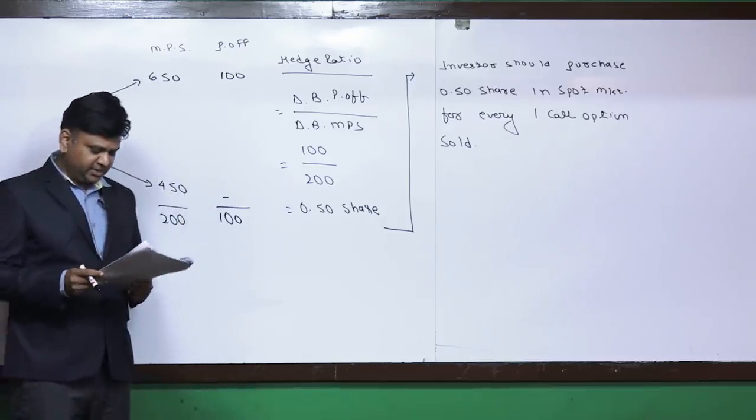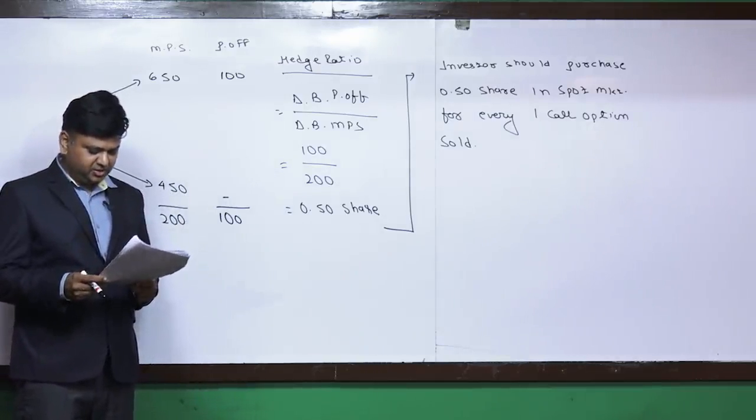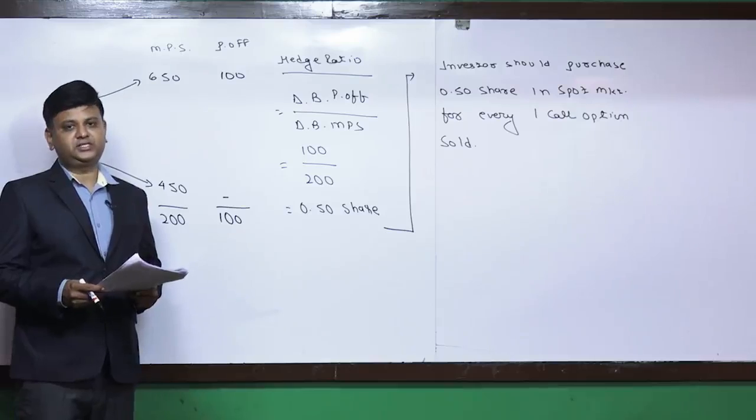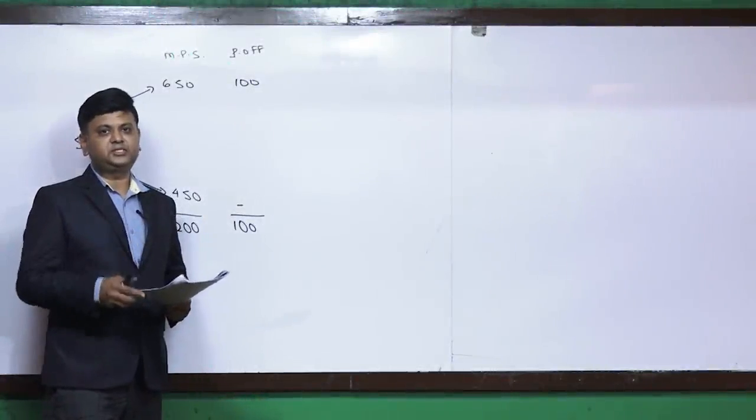Second question में ऐसा पूछा है, explain how the investor will be able to maintain identical position regardless of the share price. Now we understand that after 3 months, what will happen?